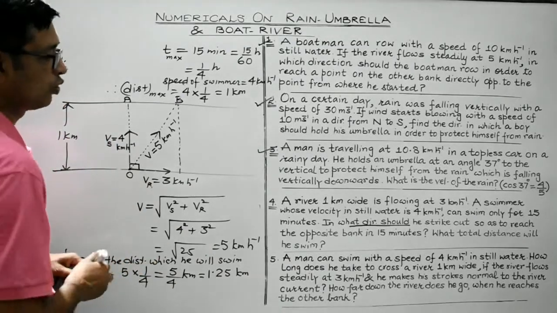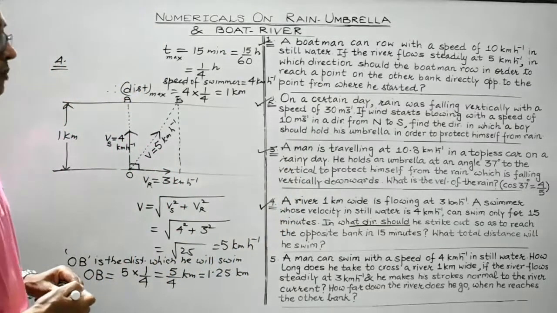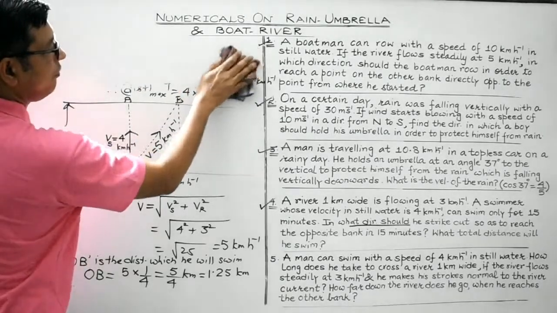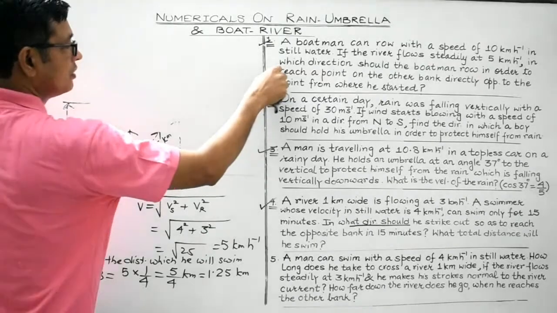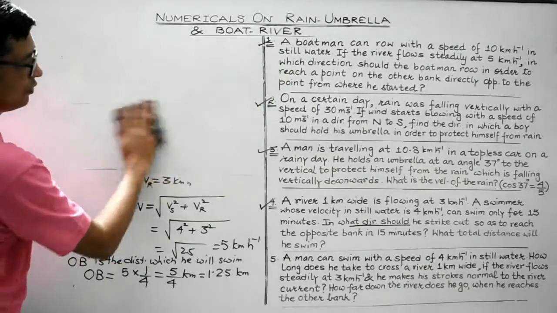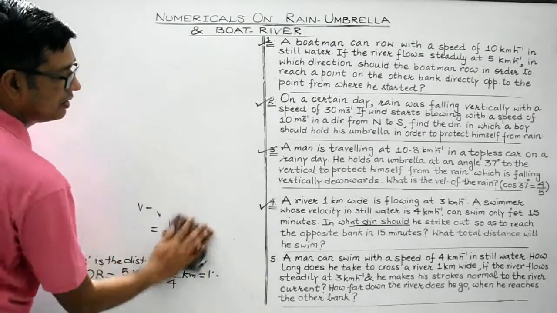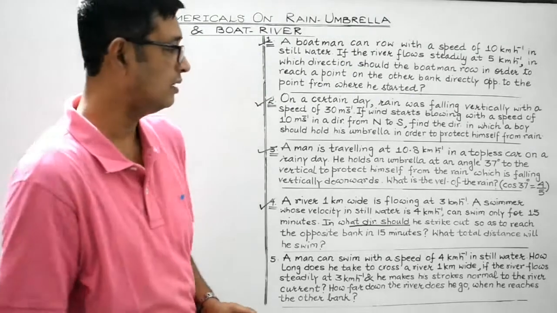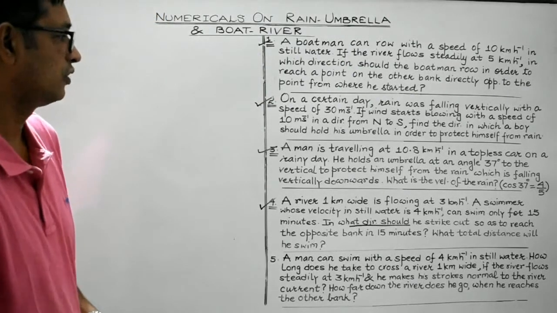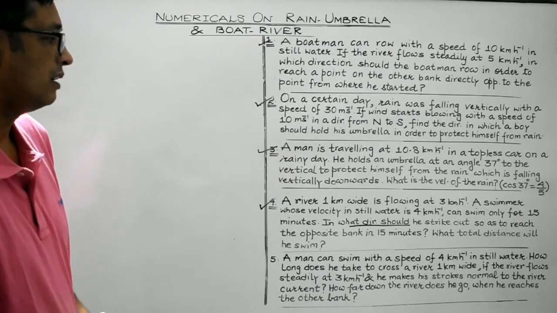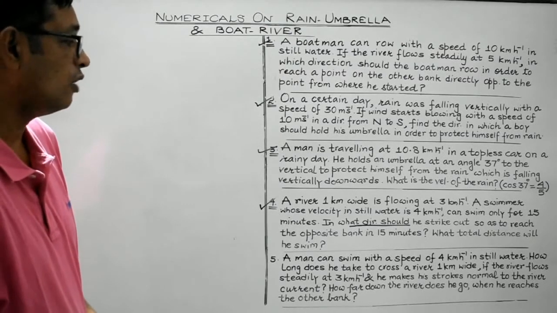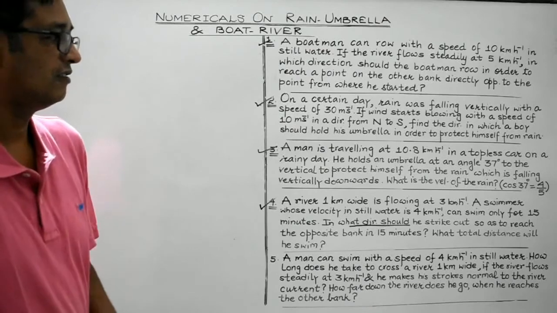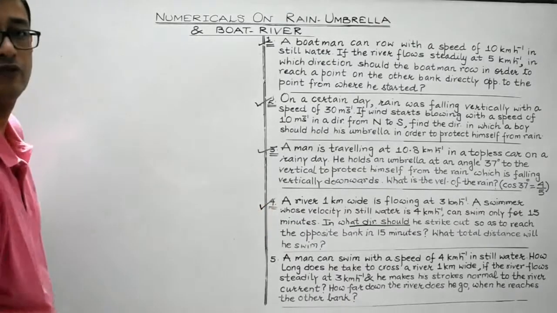So students, we are over with question number 4 as well, right? Now question number 5, again it's a boat river question, very important one. Okay, question is, a man can swim with a speed of 4 km per hour in still water. How long does it take to cross a river 1 km wide if the river flows steadily at 3 km per hour, and he makes his strokes normal to the river current? How far down the river does he go when he reaches the other bank? It's again a question which is similar to the fourth one, right?